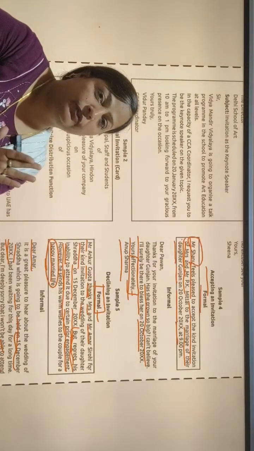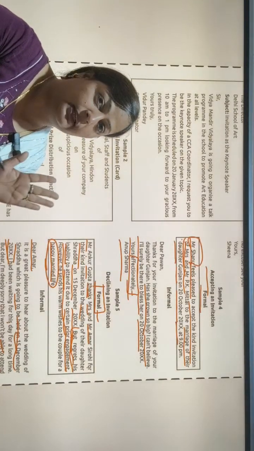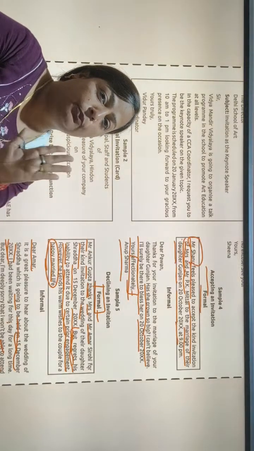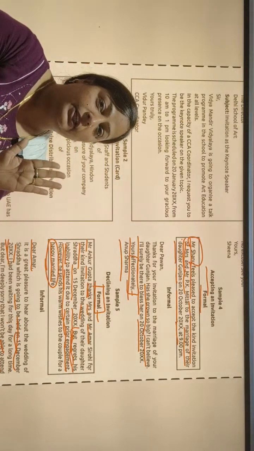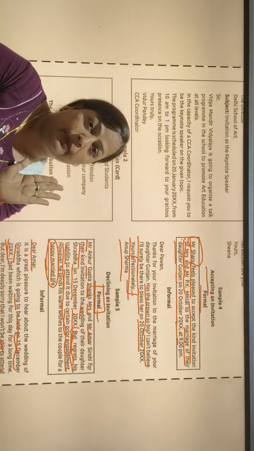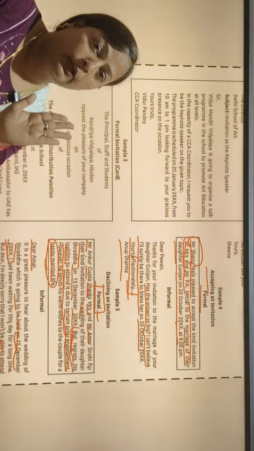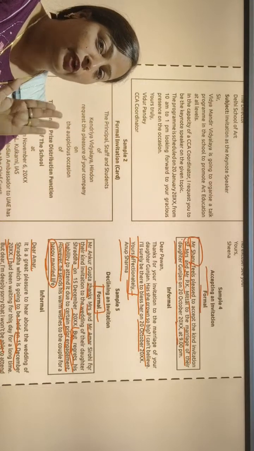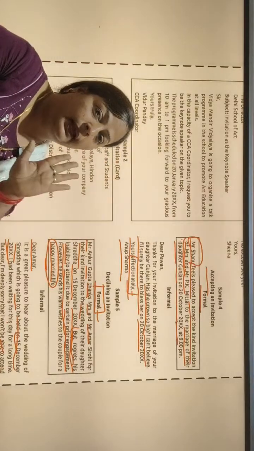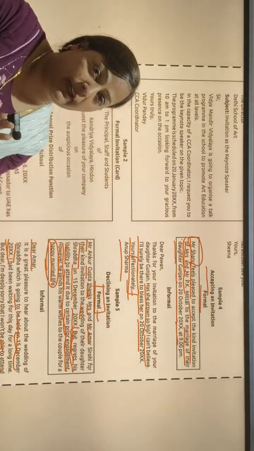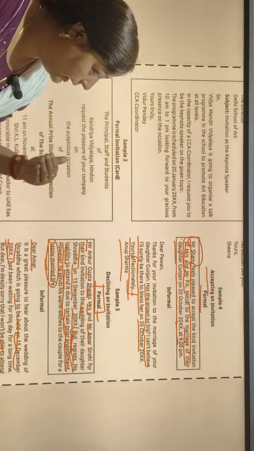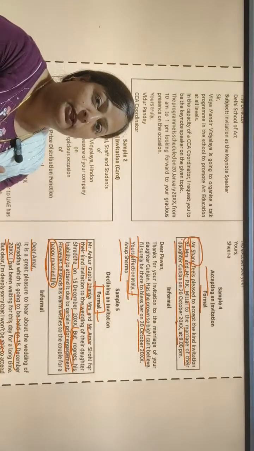We learned that invitations are of two types, formal invitation and informal invitation. We came to know that a formal invitation can be written in letter form and we can write it in card form also. But we learned that an informal invitation will be written only in letter form. And then we learned about refusal and acceptance also.